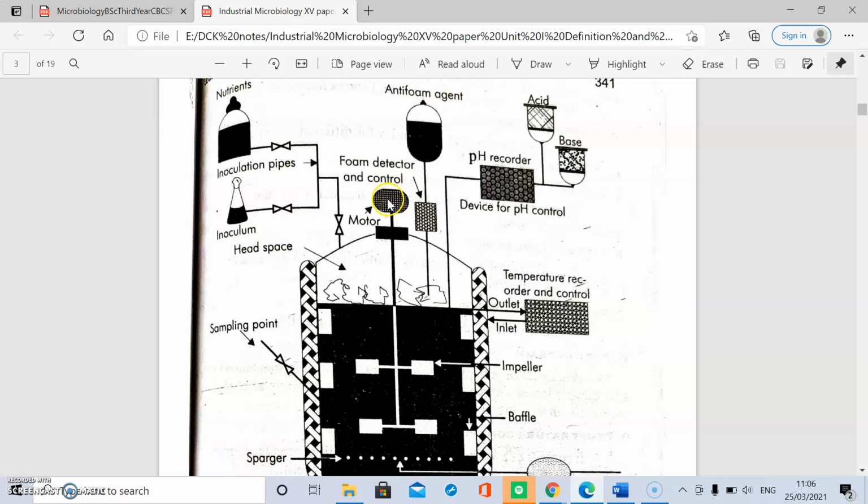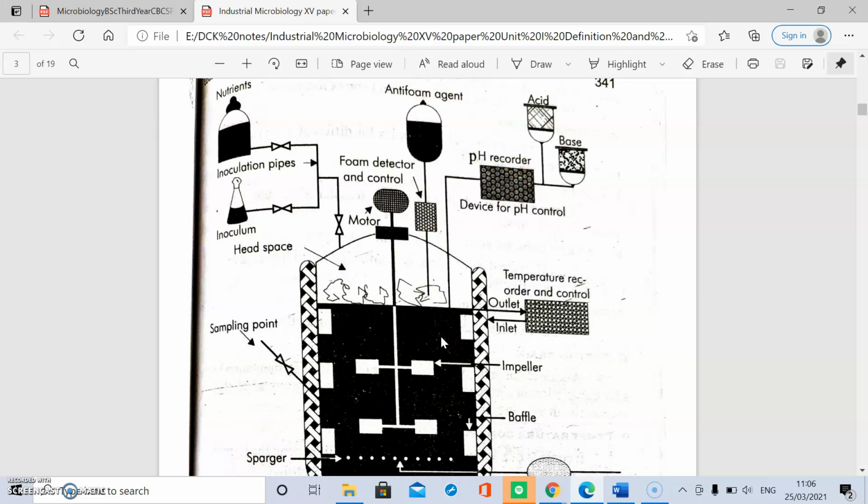This is the agitator, which is driven by a motor. Then there is the foam detection and control device. When foam arises in the headspace, anti-foam agent is added automatically. Then there is the pH control device. When the pH of the medium decreases, the device adds base and maintains the pH.